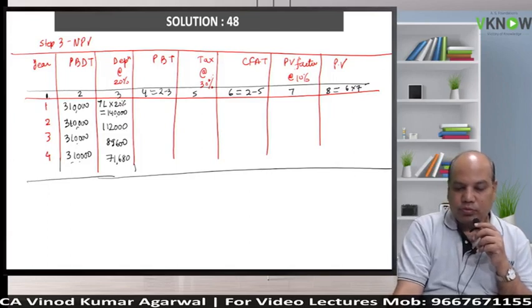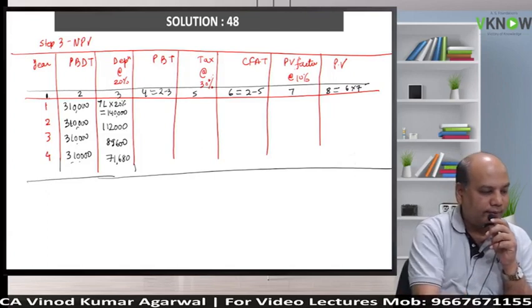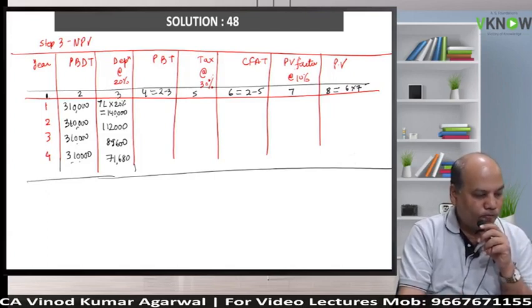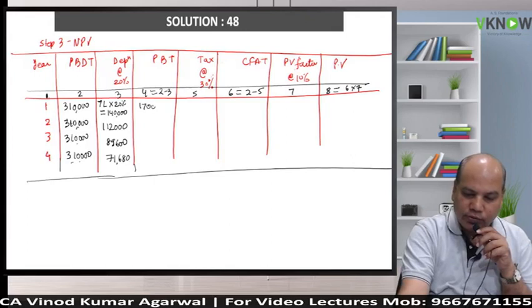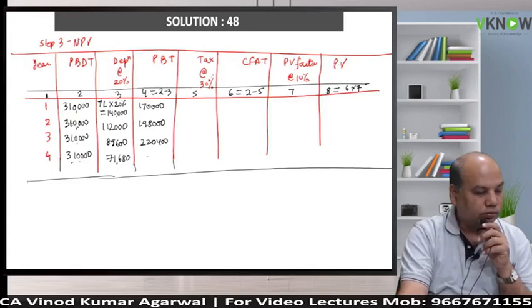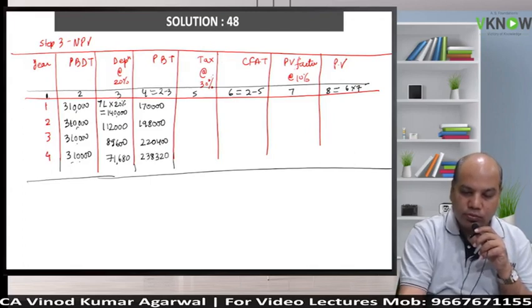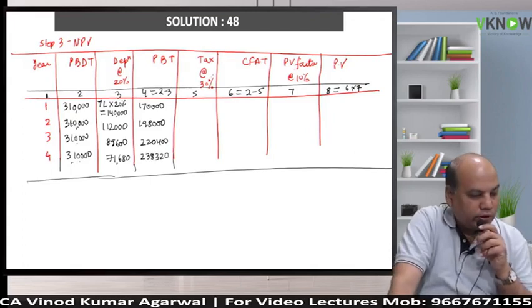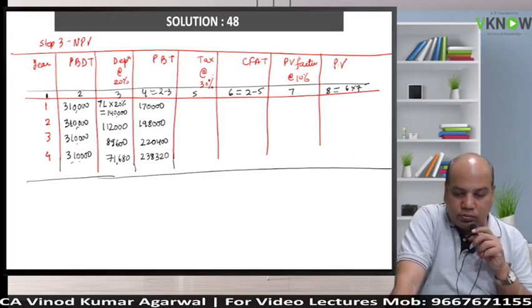PBT, column 2 minus column 3. Kindly reply. 240 minus 70, 1,70,000. Yes. Next, 1,98,000. Next, 2,20,400. Next, 2,32,320. Yes, 2,38,320.